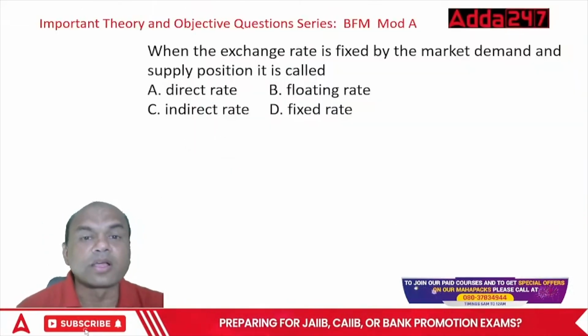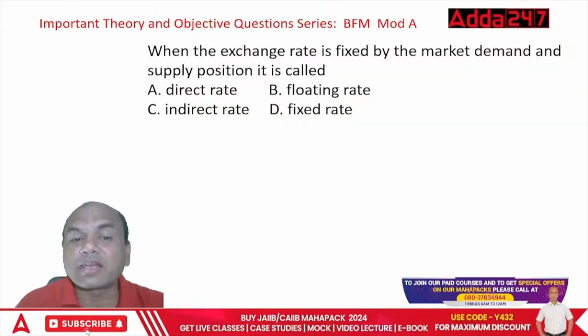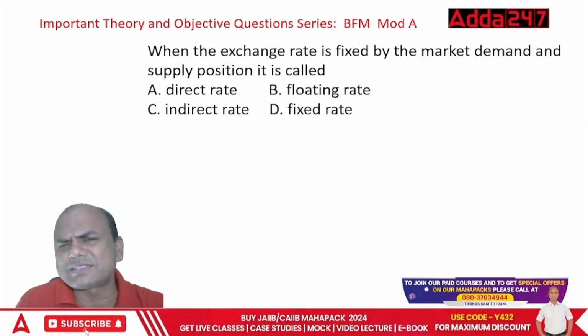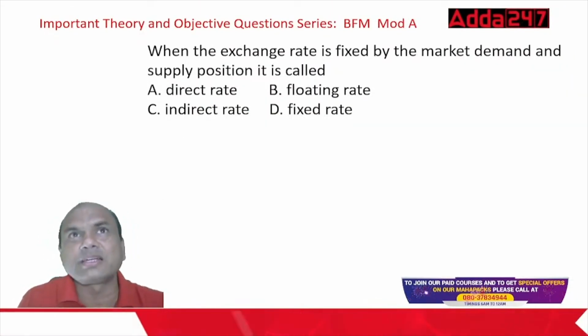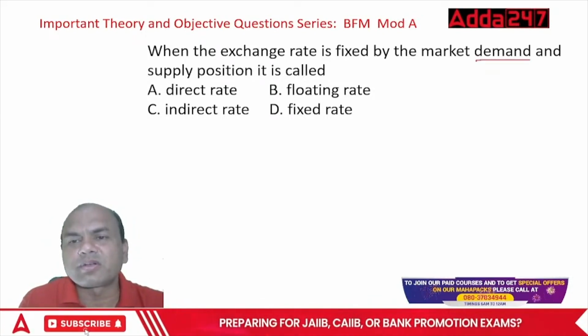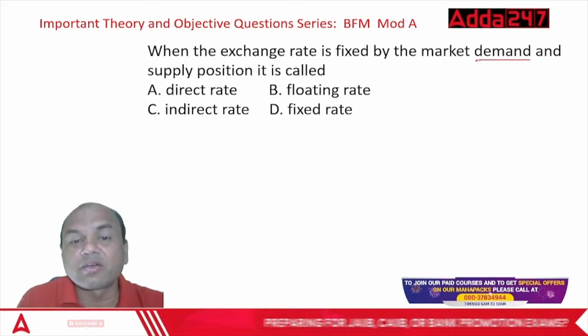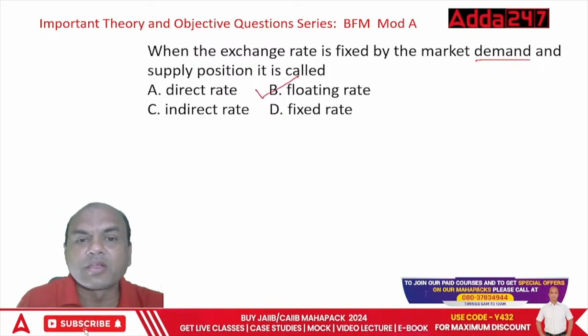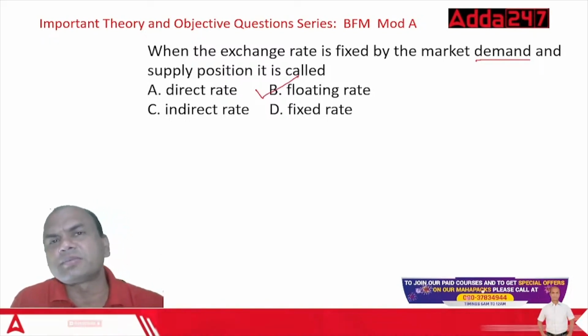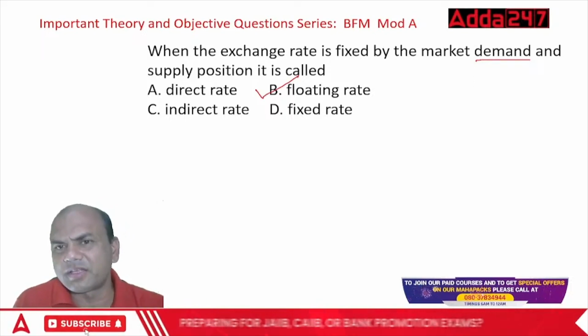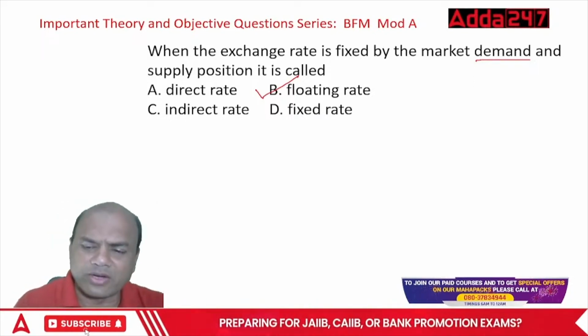When the exchange rate is fixed by market demand and supply position, it is called, as we just discussed, market demand and supply. So what will it be called? Floating rate. India follows this demand and supply. RBI never interferes directly in India in this rate.